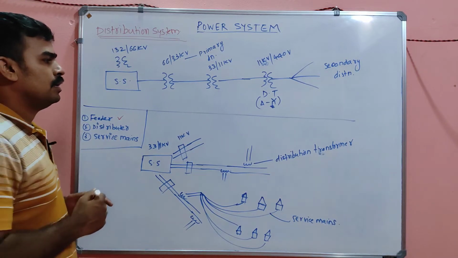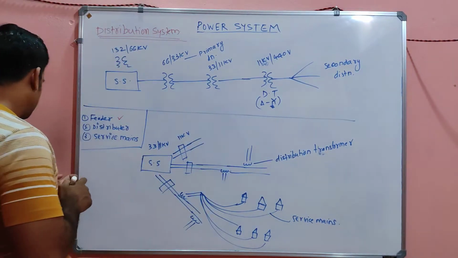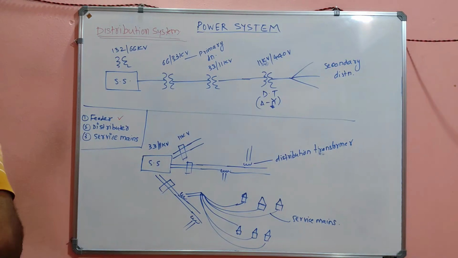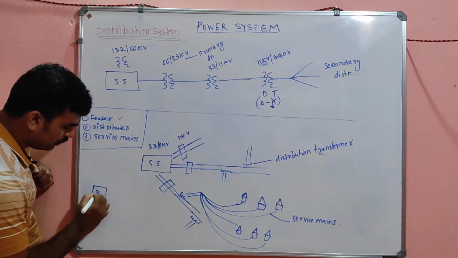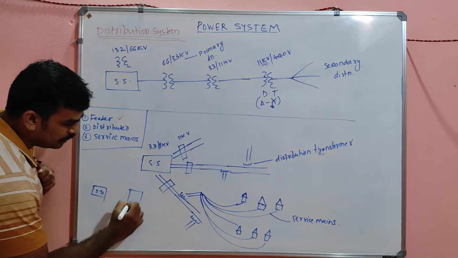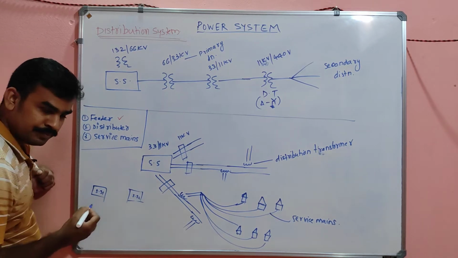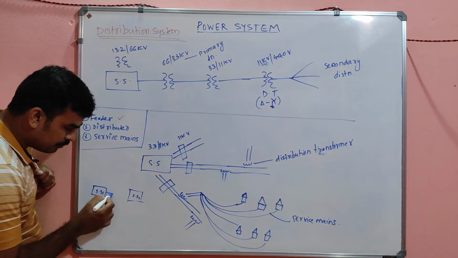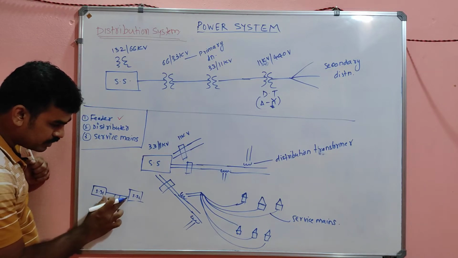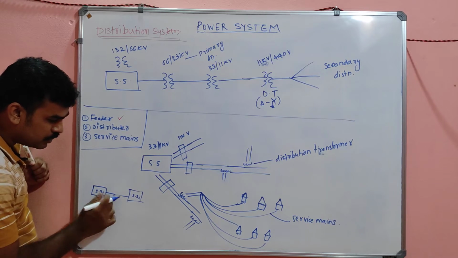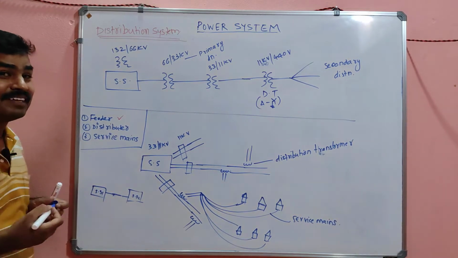Suppose I draw a substation here, substation 1, and another substation here, substation 2. If power is transmitted from here to here, and there are no tappings, that means no utilization of power.